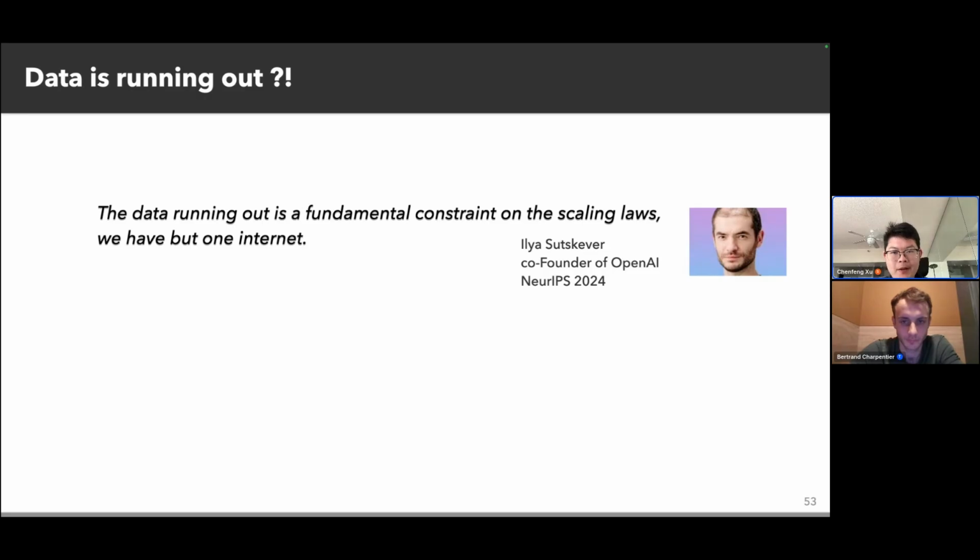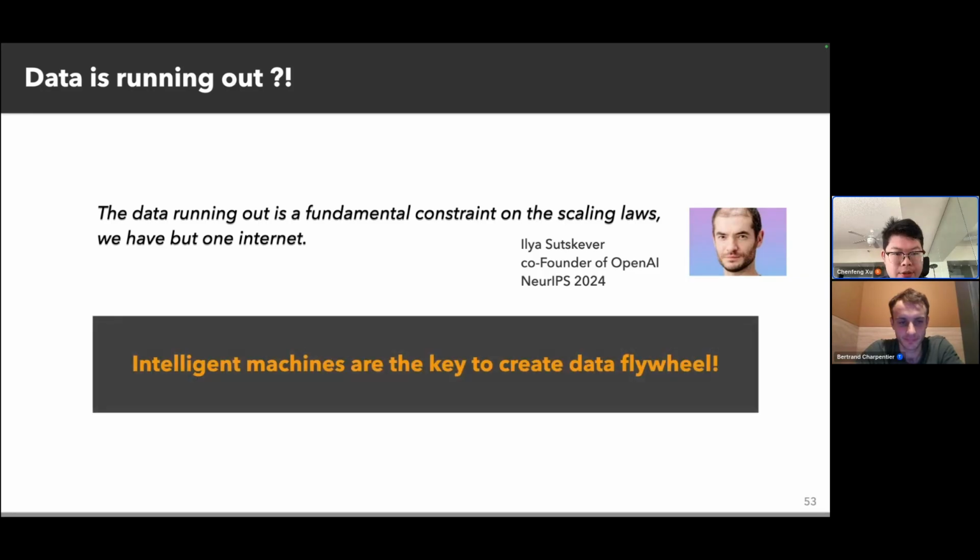Actually, when we do our daily life, we are generating data. What I'm saying now could be posted, and when we behave in front of the desktop, we are also creating something. We are doing some actions. But how could we collect this daily life data? Actually, intelligent machines are key to creating a data flywheel.